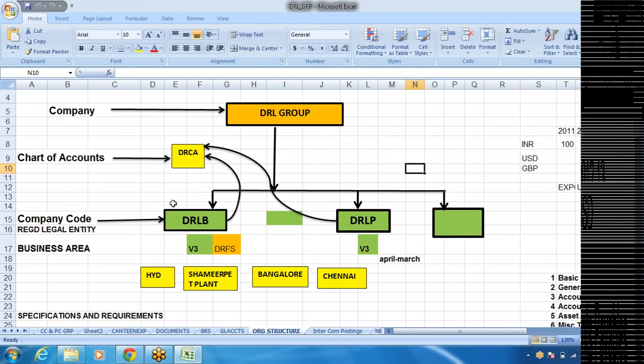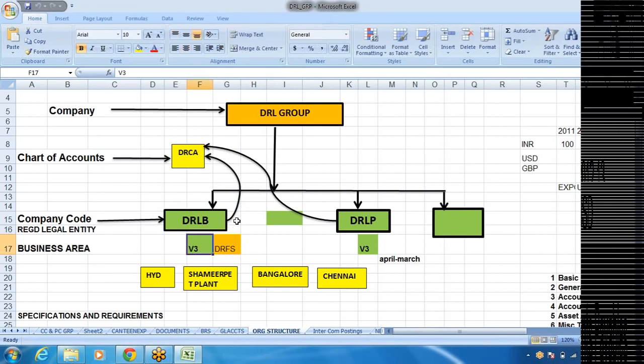Dr. Reddy Labs Group, so they have, say, any number of company codes they can have. So first of all, imagine that we have Dr. Reddy Labs Group, and implementation has been done for Dr. Reddy Labs. This is DRLB, meaning bulk drugs. Under that group, we have Dr. Reddy Labs Pharma, bulk drugs pharma, like that. And these two companies are, say for example, in India.